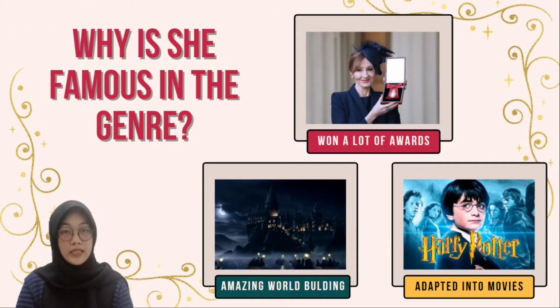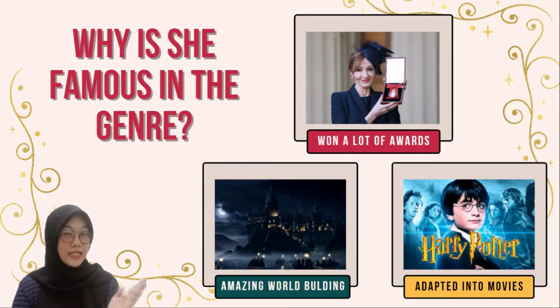Hello, my name is Nabila Aina and I'm going to talk about why J.K. Rowling is famous in her particular genre. Although J.K. Rowling wrote a lot of other books in various genres, her fantasy young adult fiction series stands out the most. She published her fantasy novel, Harry Potter, in 1997, and it quickly became one of the most popular works in children's literature and made her win a lot of awards. The list of the awards has been presented by my friend earlier.